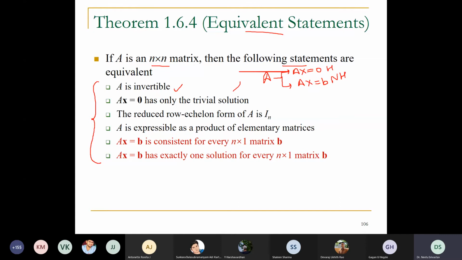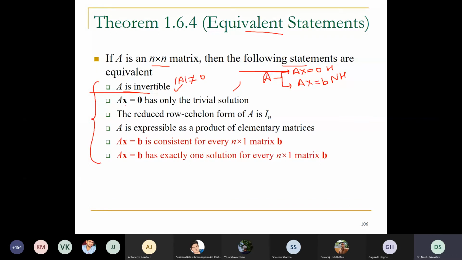Now I am talking about AX equal to 0, which is a homogeneous system. When A is invertible, the determinant is not 0. If it is a singular matrix, then A is not invertible. If A is invertible, it is not a singular matrix, which means the determinant of A is not equal to 0. Correct?